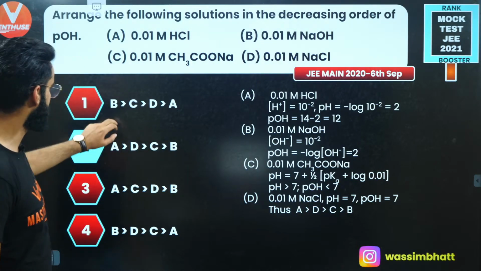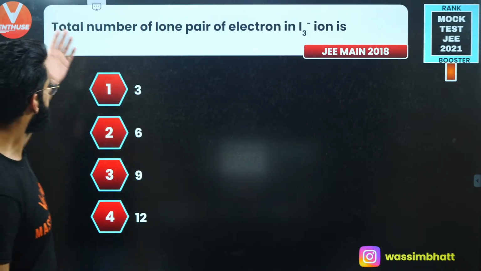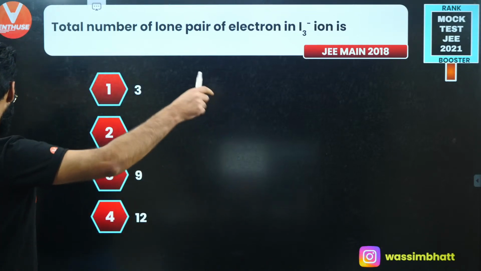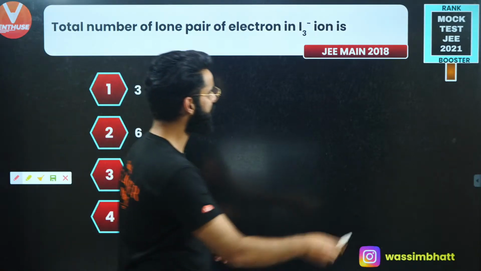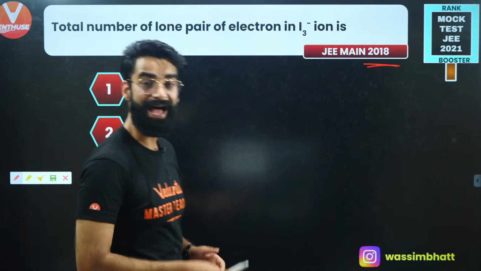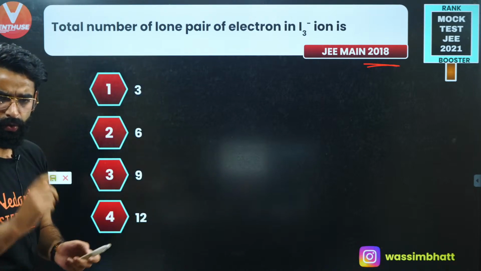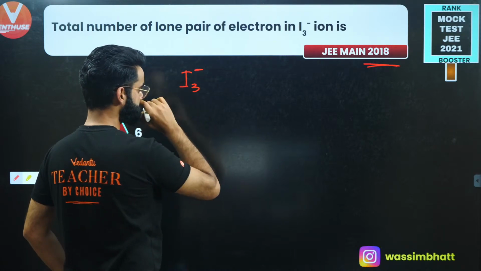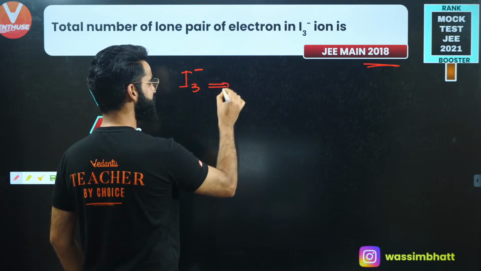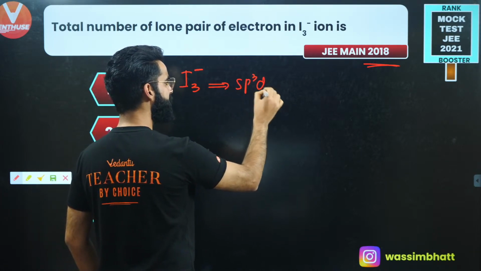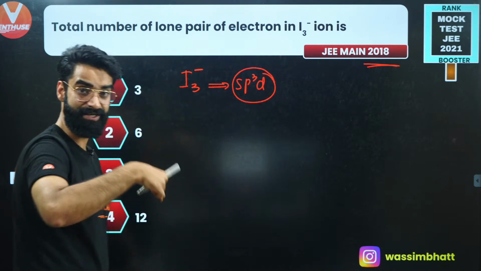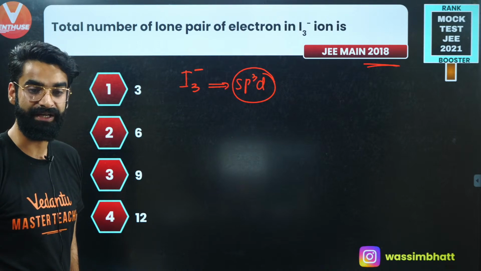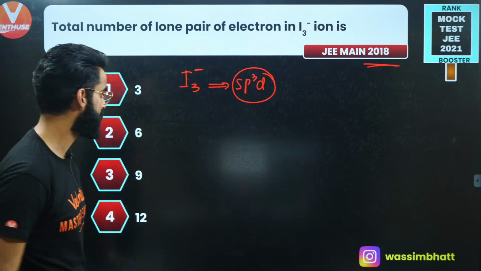So the correct option is going to be option number 2, which I guess is clear. The total number of lone pairs of electrons in I3 negative. A very simple question. This question was asked in your Mains 2018. People, you should know the I3 negative structure. First of all, in I3 negative, the hybridization is sp3d, if you remember. This question was asked this year also: what is the hybridization involved in the I3 negative molecule? It's going to be sp3d.